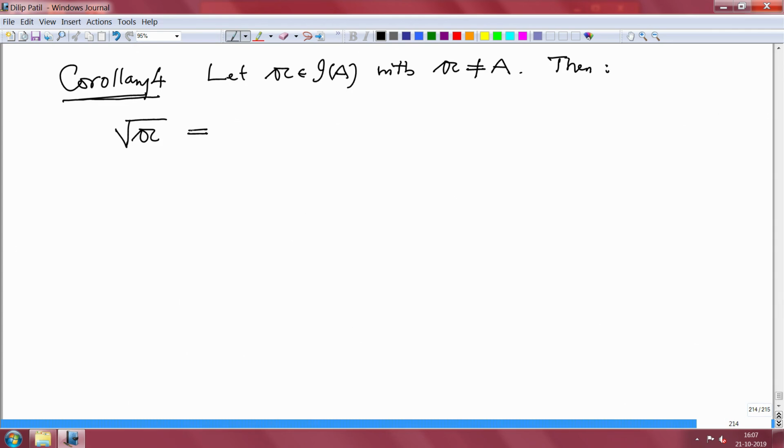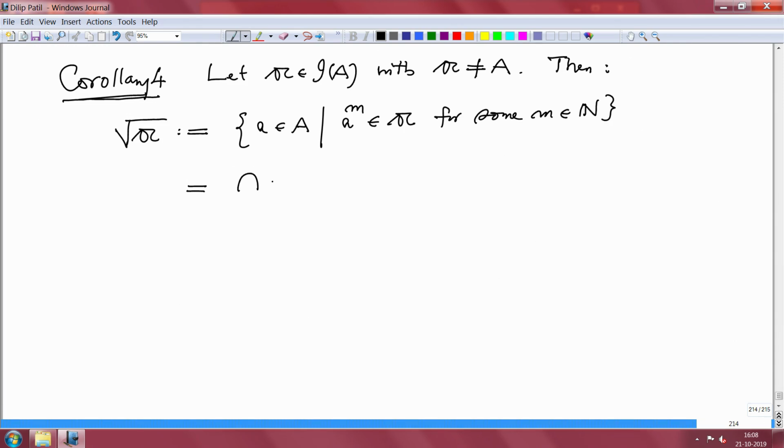So, the radical of the ideal a, what was the definition? Let us recall, this is all those x in A such that some power of x belongs to the ideal a, for some m in N, but as you see it is difficult to check this. So this is the assertion: the intersection of all those P where P varies in the spectrum of A with a contained in P. All the prime ideals which contain a, if you take their intersection, then you get the radical of a. So, proof.